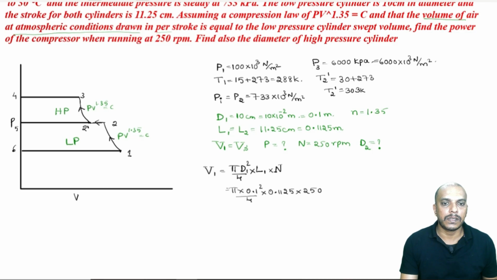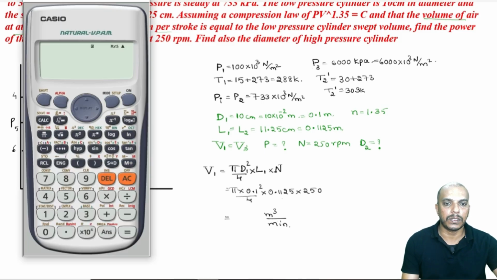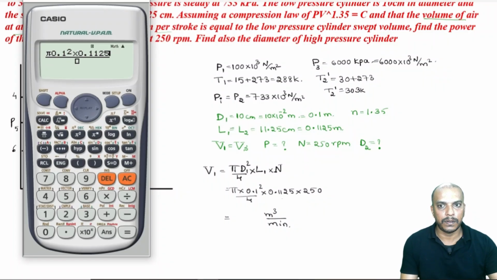This will give meter cube per minute because the diameter and length are in meter, so square meter times meter gives meter cube, and we have substituted N in terms of revolutions per minute. Now, pi into 0.1 square into 0.1125 into 250 divided by 4.